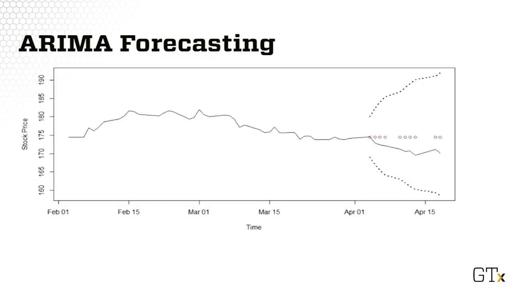The corresponding plot is here. The black line is the observed time series. The red points are the predicted values along with the confidence bands in blue. All the observed values are within the confidence band. The predicted values are somewhere close to the observed values, except that they do not capture the decreasing trend which begins during this 10 days of forecasting. The confidence band is quite wide, indicating that there is large volatility or uncertainty in the prediction.